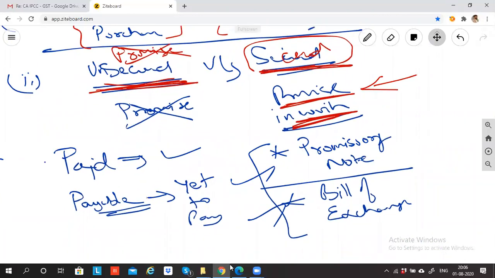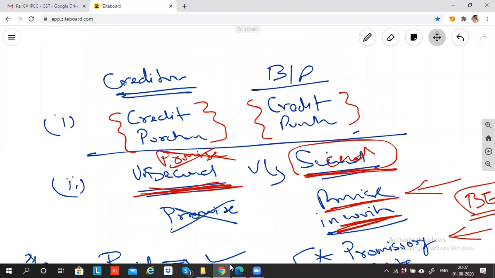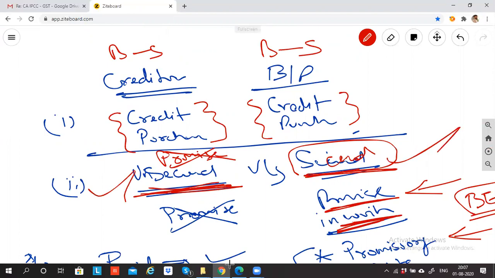So promise is given of two types. One is promissory note. Second is bills of exchange. What is promissory note? What is bills of exchange? Both are different. I'll explain in detail when we come to the bills of exchange chapter. There is a separate chapter called bills of exchange where I'll be discussing promissory note and bills of exchange in detail. As of now, you need to understand that creditor is my liability because business has to pay the supplier. Bills payable is also a liability which business has to pay the supplier. The only difference is this is unsecured and this is secured. Okay or not okay?